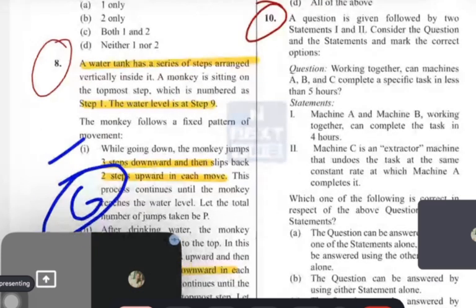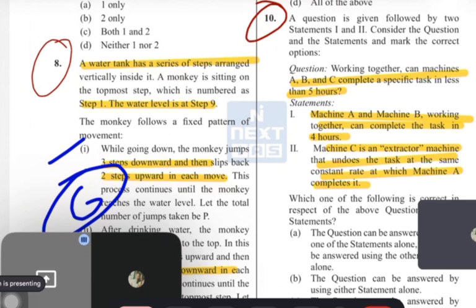A question is given followed by two statements, 1 and 2. Question: working together, can machines A, B, C complete specific tasks in less than 5 hours? Statement 1: machines A and B are working together and complete the task in 4 hours. Machine C is an exterior machine that undoes the task at the same constant rate at which machine A completes it.